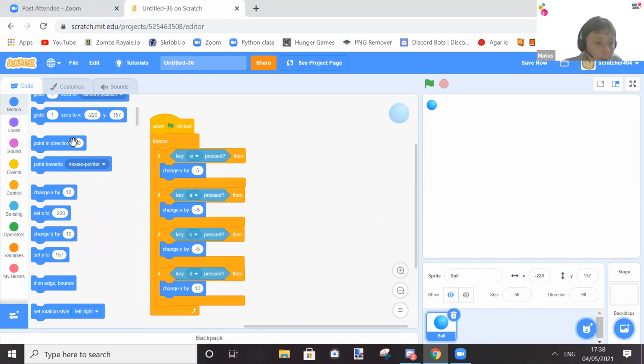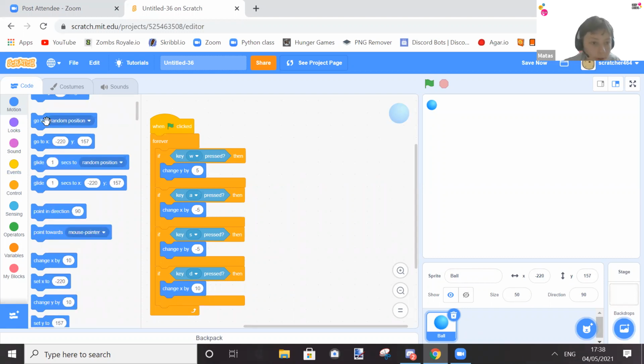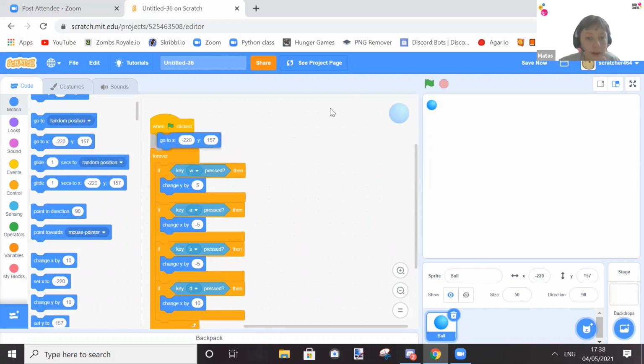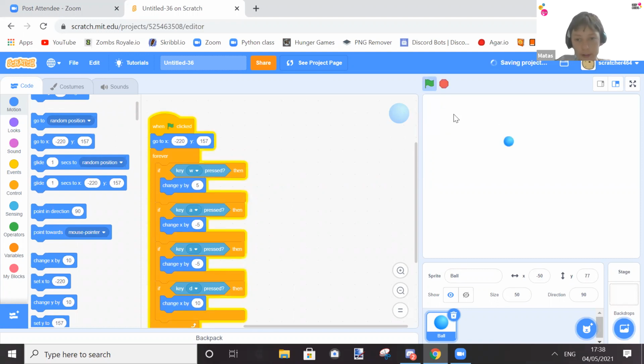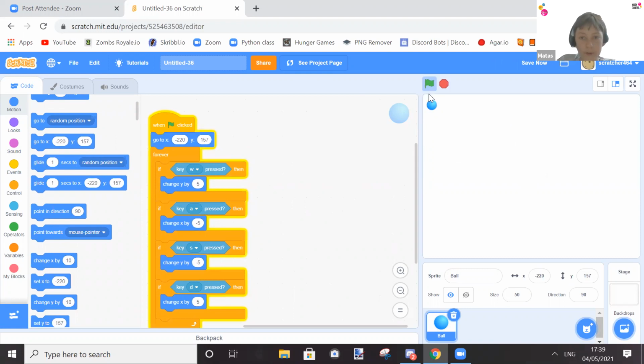And before we start testing it out, we're going to do a go to, and then for position. What this will do is it will actually put it back at the beginning. As you can see, it doesn't follow my mouse, but if I use WASD, oh wait, I made this 10, it's supposed to be 5. Okay, so now if we press play, as you can see, it goes back there. And we have our little character just moving around freely.